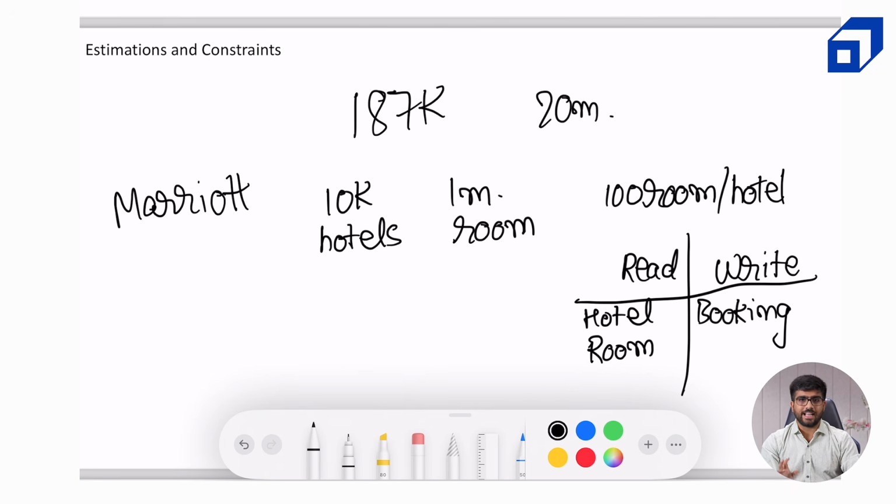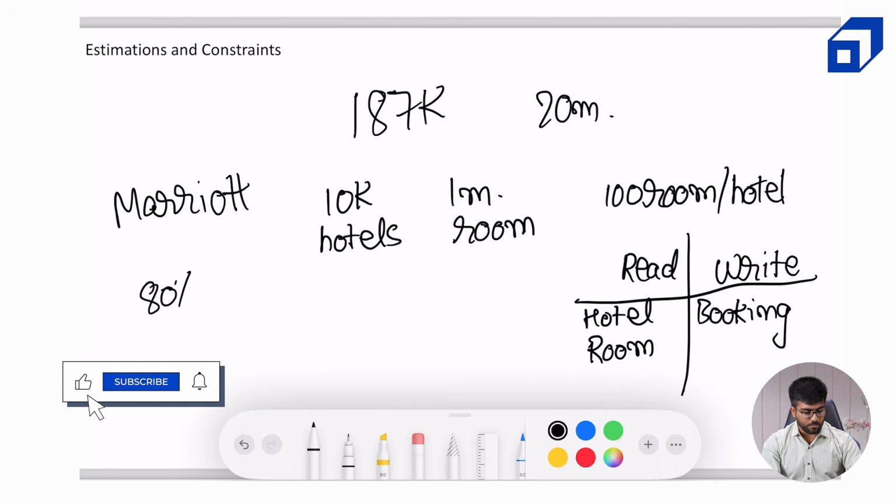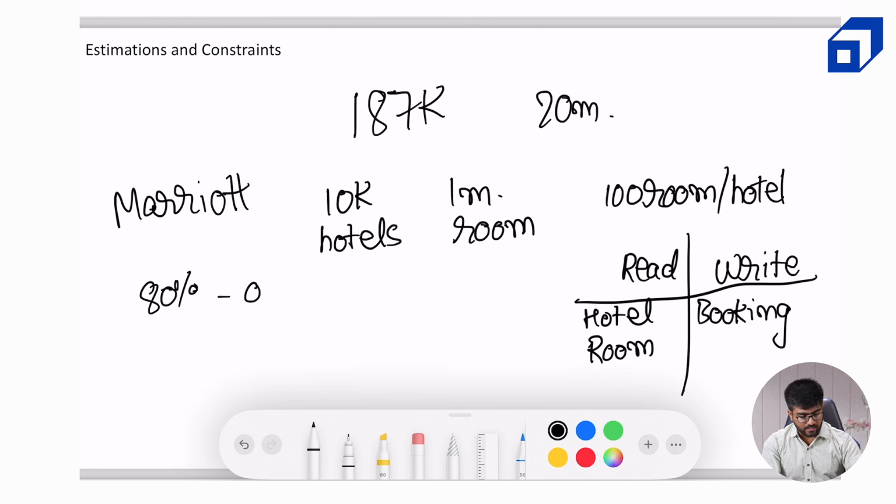Now it is estimated, again some ballpark numbers, that around 80% of the rooms are occupied. This is the occupancy rate of a normal hotel chain which is doing quite well. So 80% is our occupancy on any day. Possibly on weekdays like Monday and Tuesday it might be less, but on the weekends it might be 100% occupied. So doing an average, we can assume 75 to 80% occupancy. For the ease of our calculations, I will go ahead with 80%.